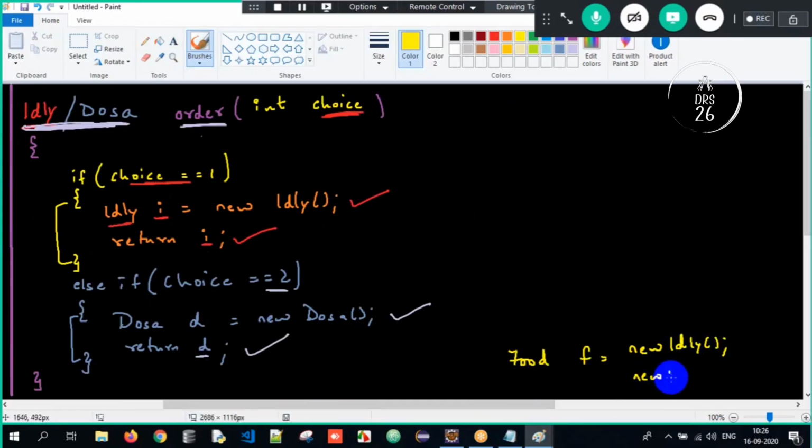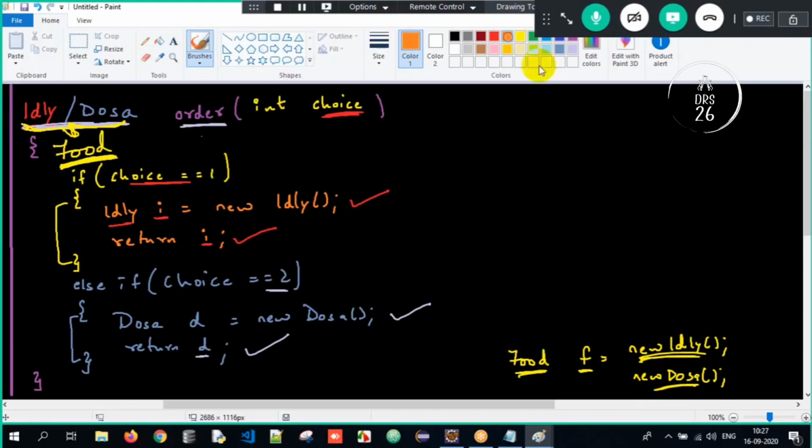Can I store a dosa object here? Yes, sir. I can store an idli object also. I can store the dosa object into a single reference type called food here. So rather than using idli and dosa, multiple return types here, I can make use of a generic return type called food here. Got it? So this will become like the upcasted reference.